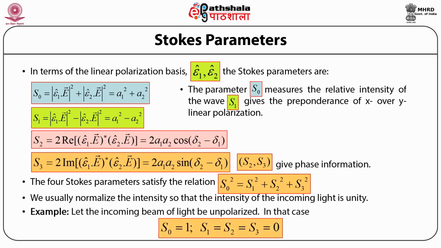An example that we can consider over here is that of an incoming beam of light which is unpolarized. In that case, we can write down S subscript 0 is equal to 1, while S subscript 1 is equal to S subscript 2 is equal to S subscript 3 is equal to 0.